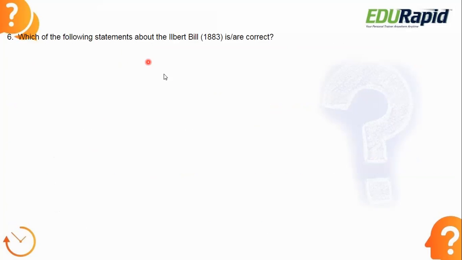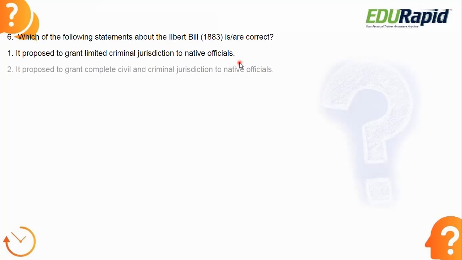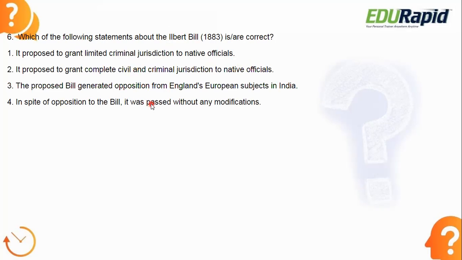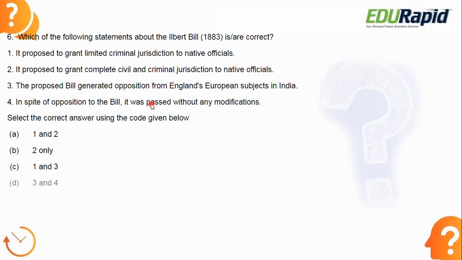Next. Which of the following statements about the Ilbert Bill is or are correct? Statements are given. You need to find out which statements are true about the Ilbert Bill, which came in India in 1883.